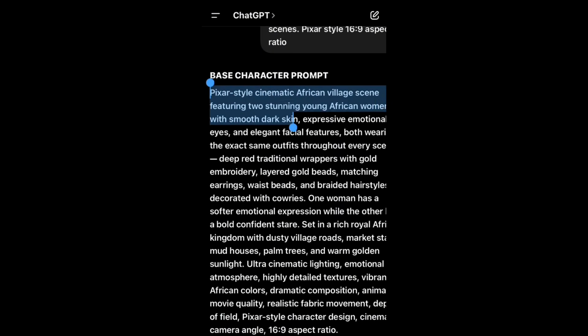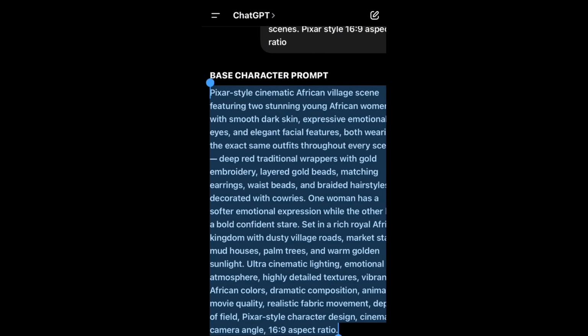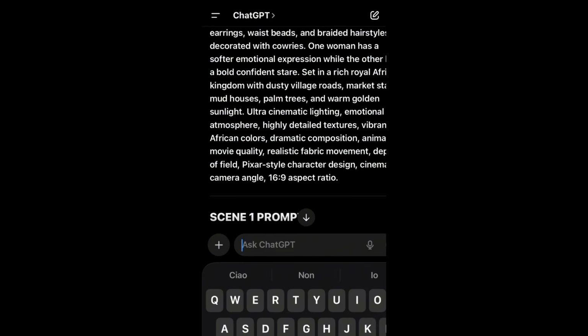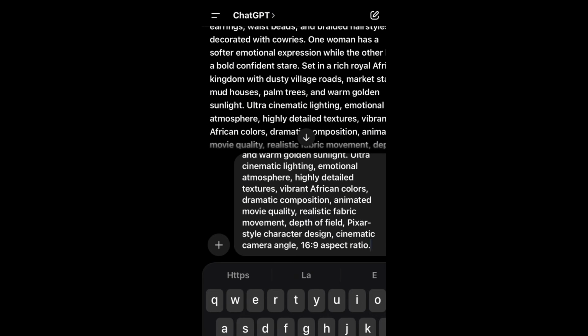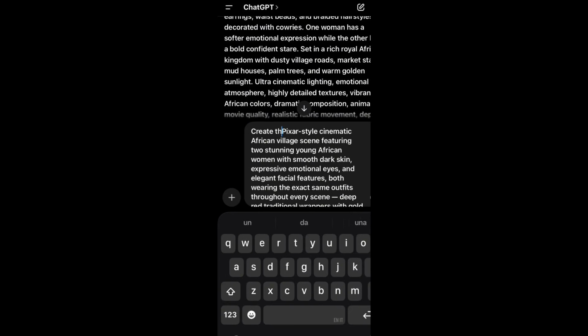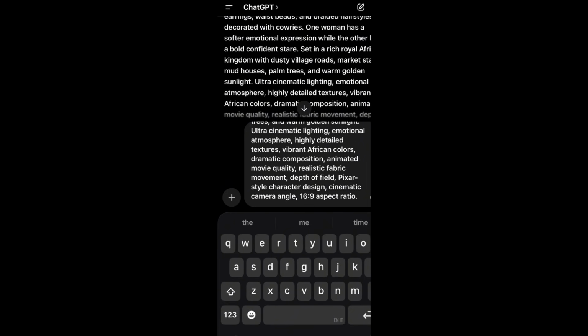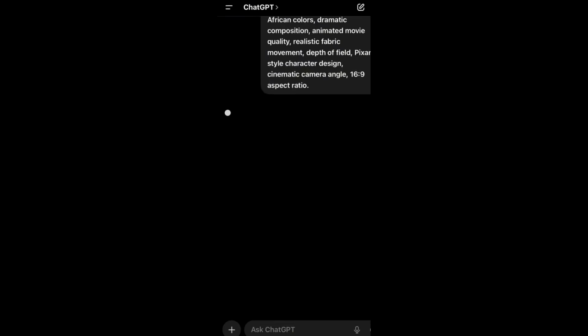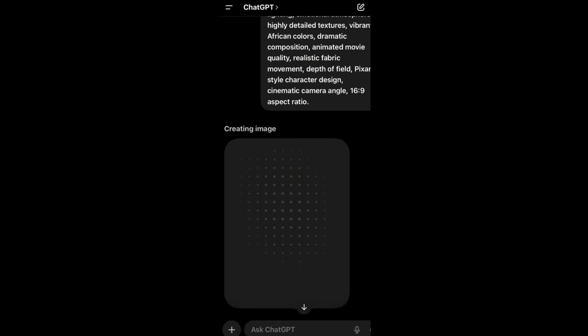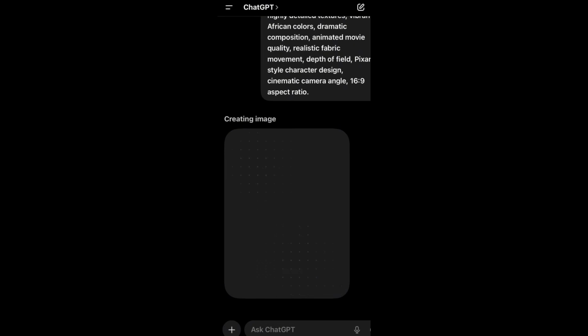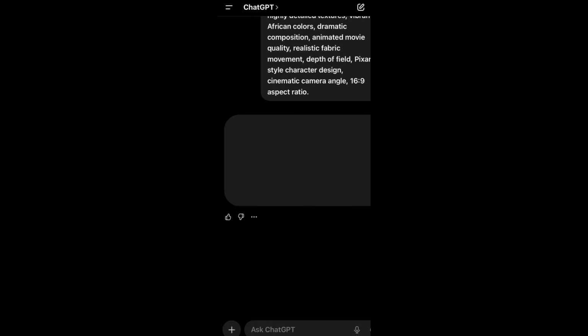Let's try generating an image on ChatGPT and see what we get out of it. So I'll paste that prompt back in ChatGPT and then I'll input some details for it to create the image. Then I'll hit the arrow and ChatGPT will start generating the image immediately. So right now the image is already generating. We'll just give it a few seconds and the image will be ready. Now if you're on the ChatGPT Pro plan, you can actually go ahead and create all your images on ChatGPT. But if you're using the free plan, you have limited images per day. So I'm going to show you another tool we'll be using to generate our images.